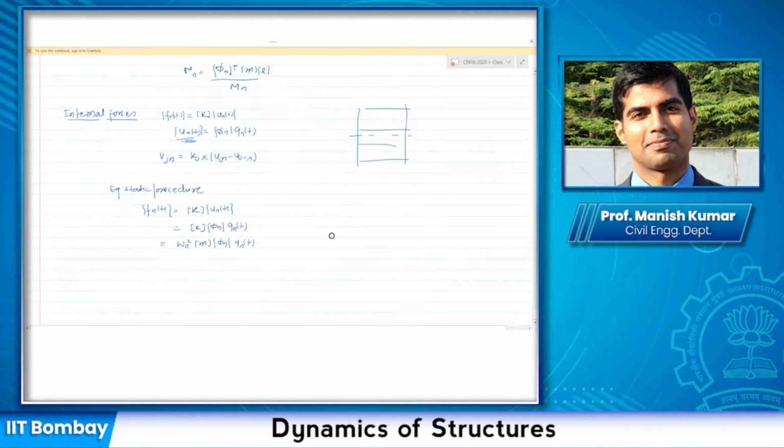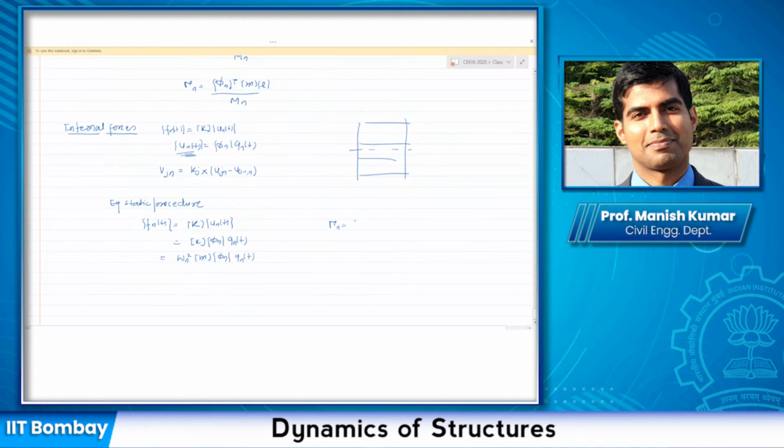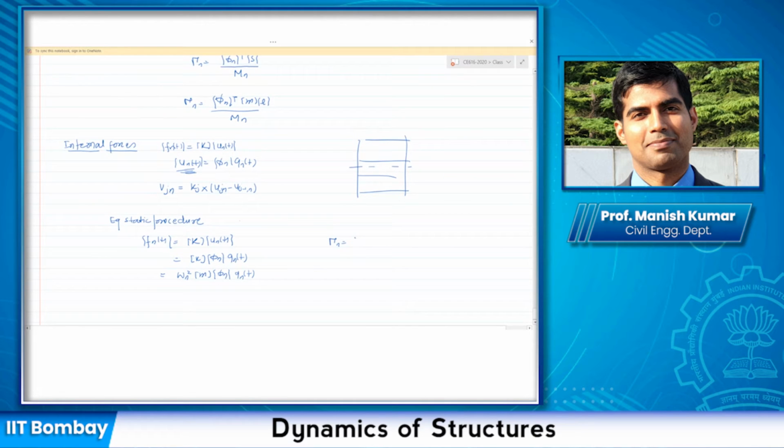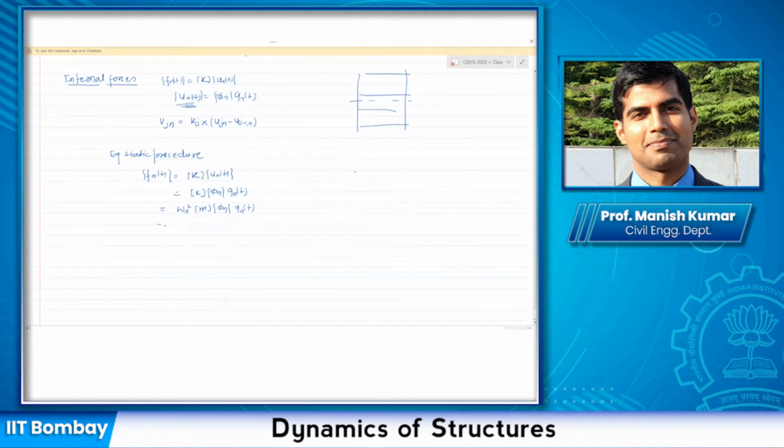So what you can do in this case, let us write down, remember your phi n is nothing but, if you look at this expression here, I can write down the total response as, where is Sn? Sn here is gamma n m times phi n. Now qn(t) is basically what here?